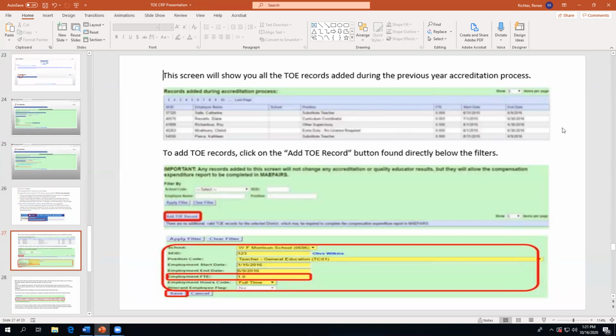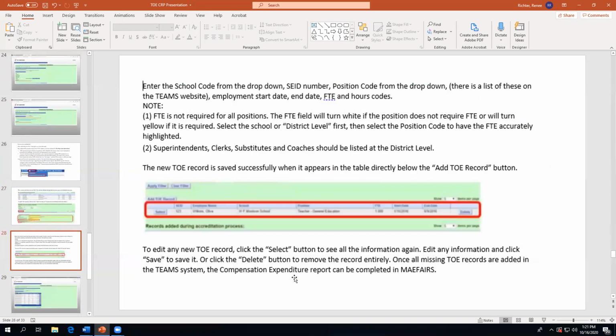And then to add a tow record, you want to click on the Add a Tow Record button found directly below the filters. I know these are kind of blurry. I think they've been cut and pasted a few too many times. So once you are in the Add a Tow Record screen, you want to enter the school, the SEID number, the position code, employment start and end date, and the employment FTE, if applicable, into this screen. The FTE is not required for all positions.